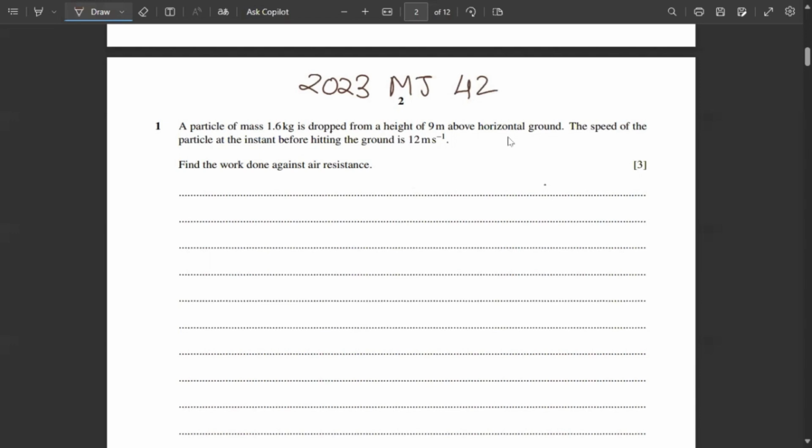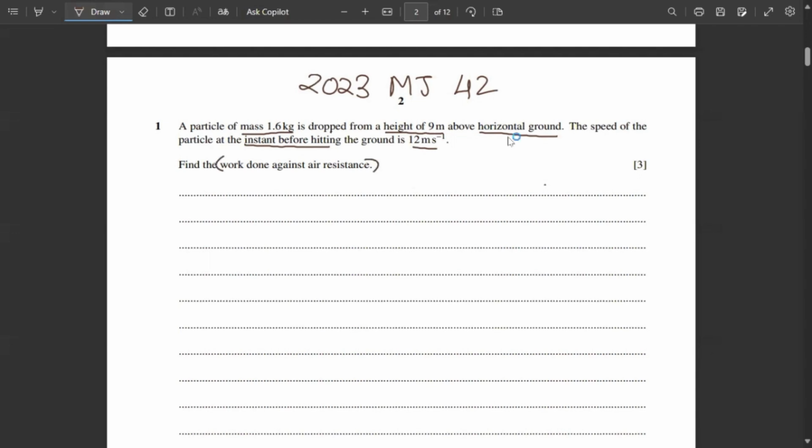Let's start. First question. A particle of mass 1.6 kg is dropped from a height of 9 meters above a horizontal ground. The speed of the particle at the instant before hitting the ground is 12 meter per second. Find the work done against resistance.